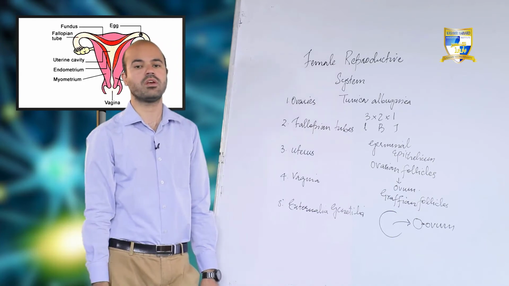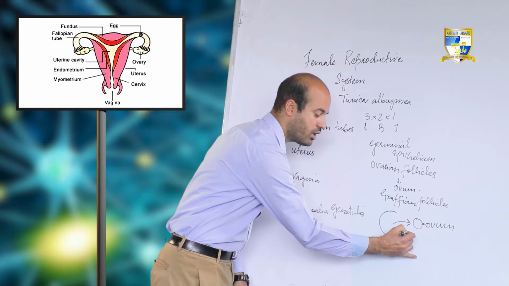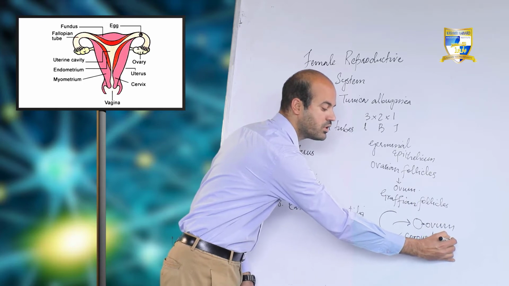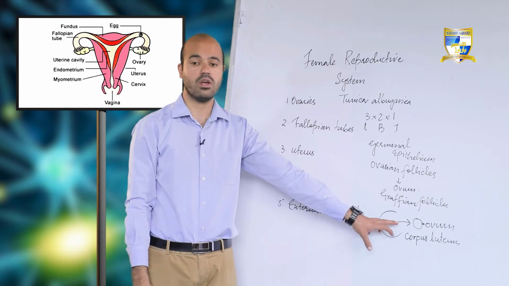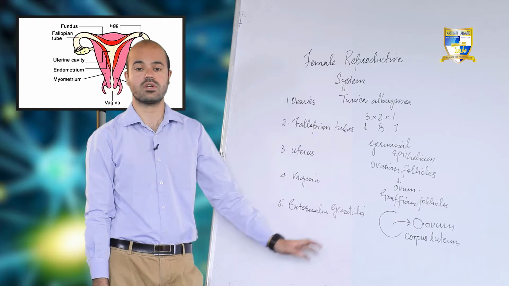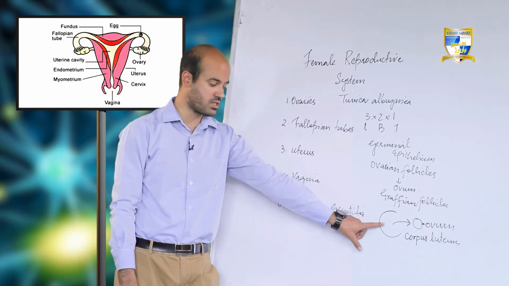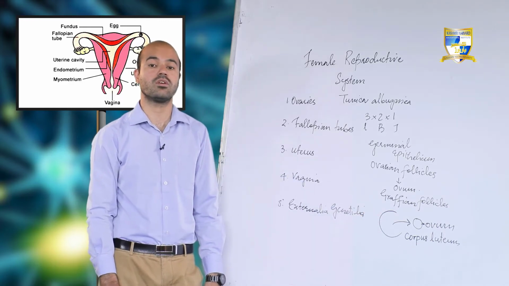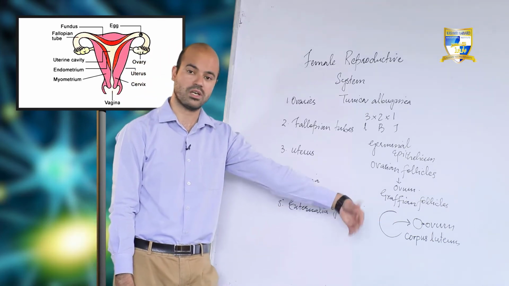This female gamete ovum will move further in the reproductive tract, but the ruptured Graafian follicle forms the structure which is called corpus luteum. This is the structure which secretes the hormone progesterone. It's a very important structure, and progesterone is the hormone which, as you already know, is used for maintenance of pregnancy. We will come to this corpus luteum again later on.